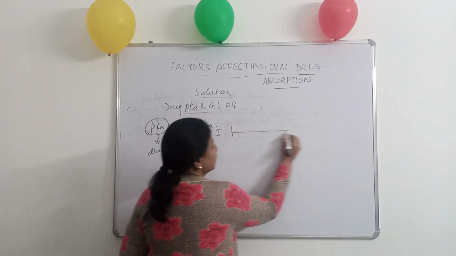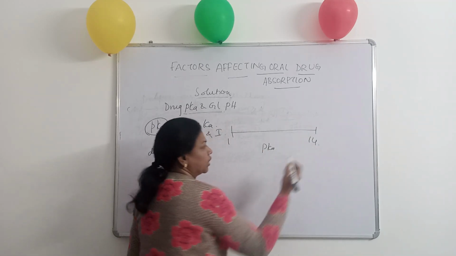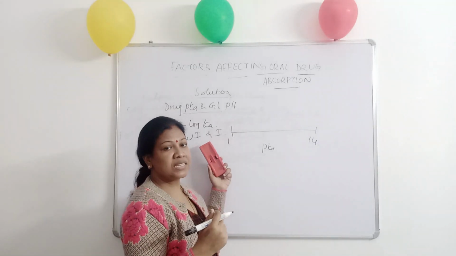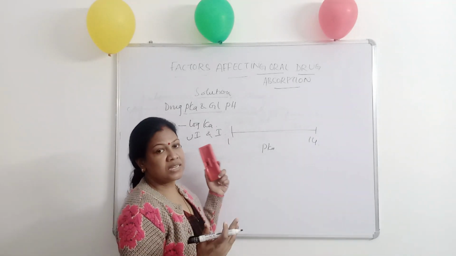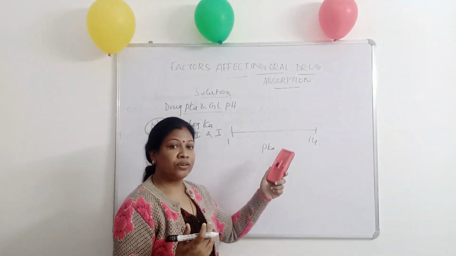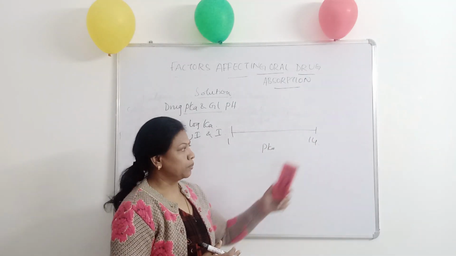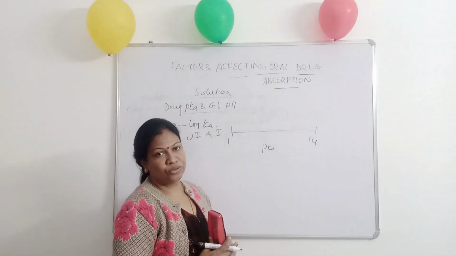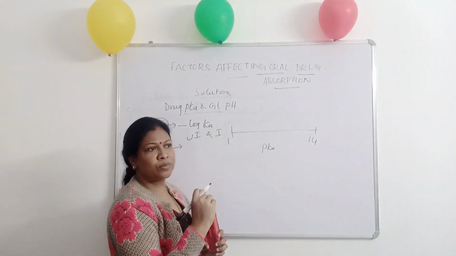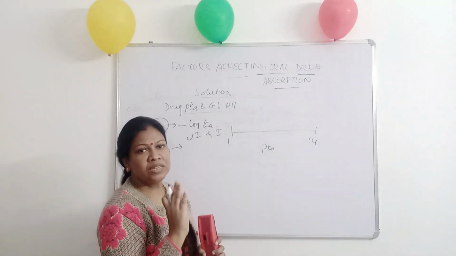Now the pKa scale also starts from 1 to 14. Unlike pH, the pKa of weakly acidic drugs will have values from 1 to 14, and the pKa of basic drugs can also go from 1 to 14, but in the reverse direction, 14 to 1. So what does it mean? In pH we know that 7 is the neutral point. Below 7 the pH will be acidic and above 7 it will be basic.